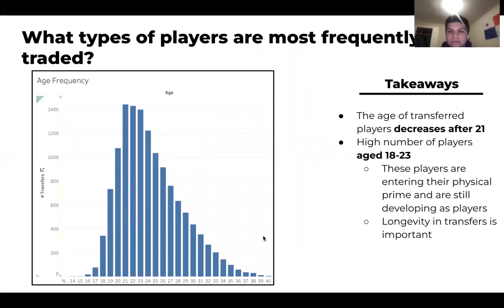We also looked at the age of players who are transferred, and you can clearly see that younger players are most often transferred, and after about 21 years, the number of transfers per age just decreases very steeply.